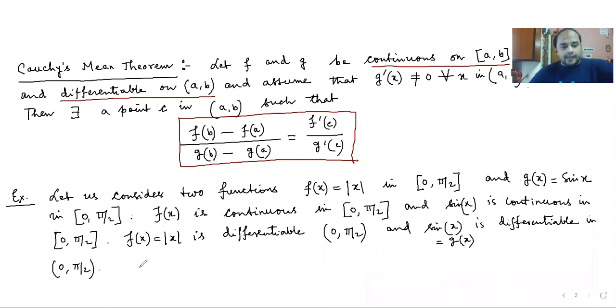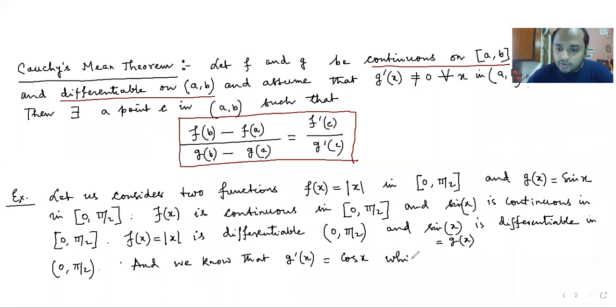And we know that g dash x is actually cos x, which is not 0 for any x in the open interval 0 to pi by 2.